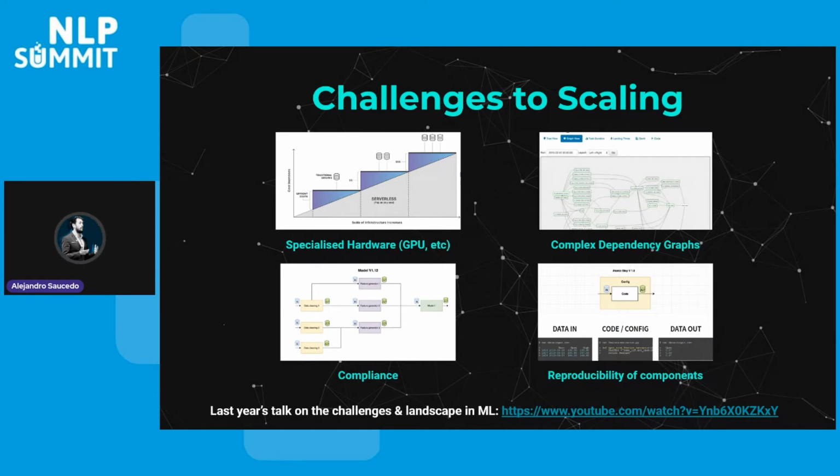And we actually run into some of the usual deep learning and machine learning challenges, which is that you often have to depend on specialized hardware, whether it is GPUs, TPUs, high memory, et cetera. There are complex dependency graphs. As you saw here, we have a tokenizer and we have a model, right? So we're going to have dependencies across the different components, as well as some logic that has to orchestrate them.